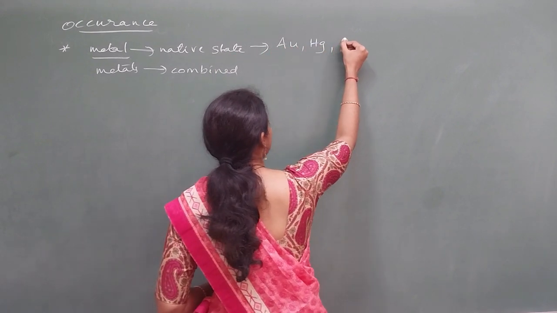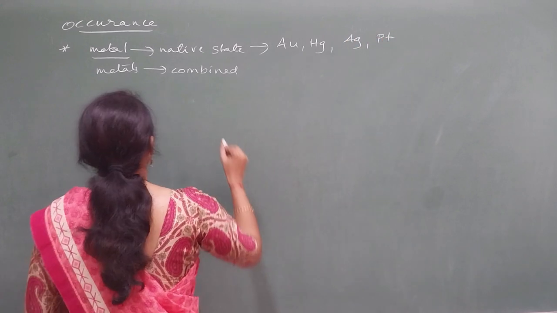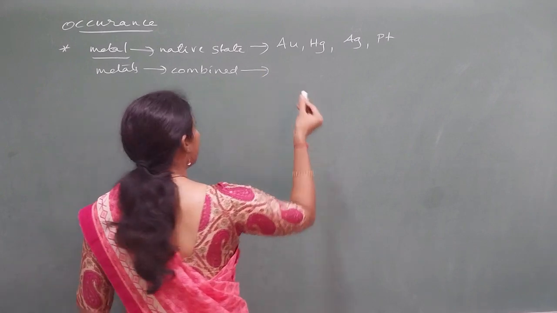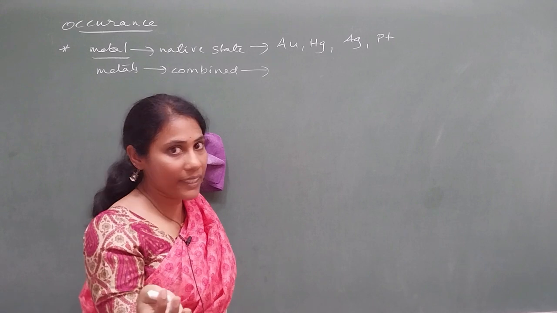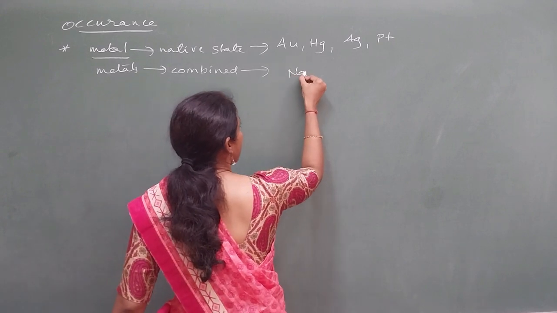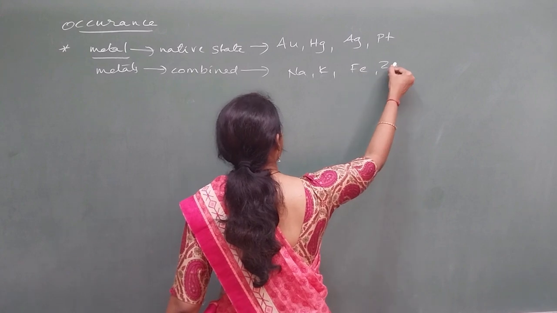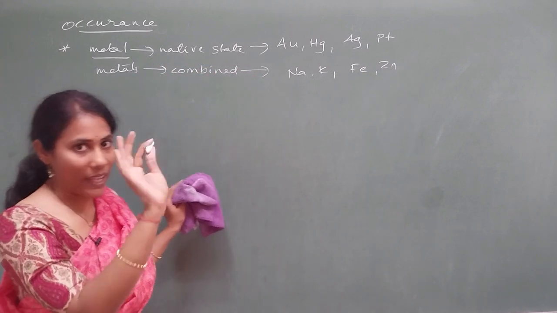The examples of metals which are present in a native state are gold, to some extent mercury, and silver and platinum. The metals which are present in a combined state are the more reactive elements and the moderately reactive elements like sodium, potassium, iron, zinc and so on. Try to remember these examples, fact number 1.